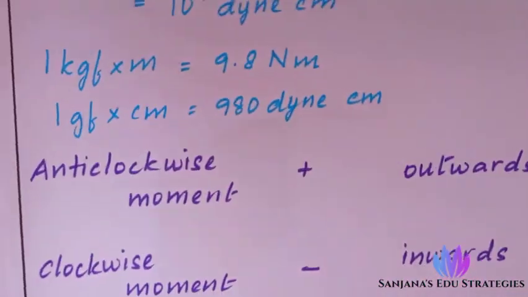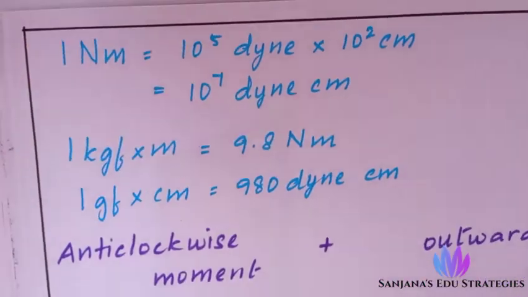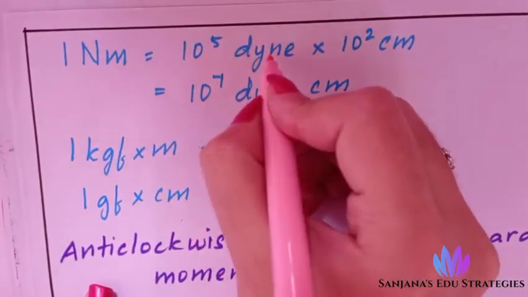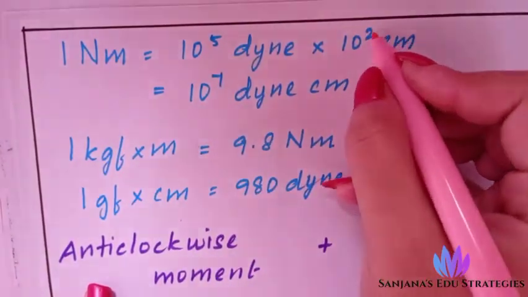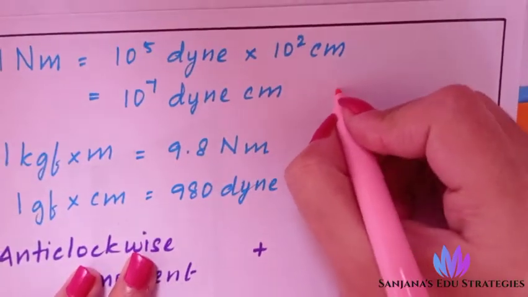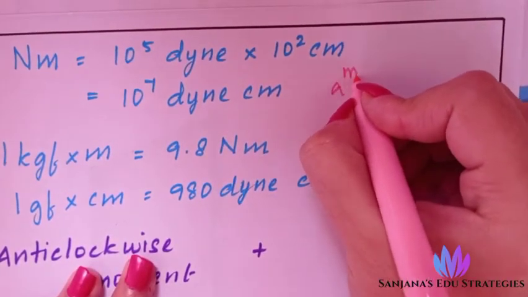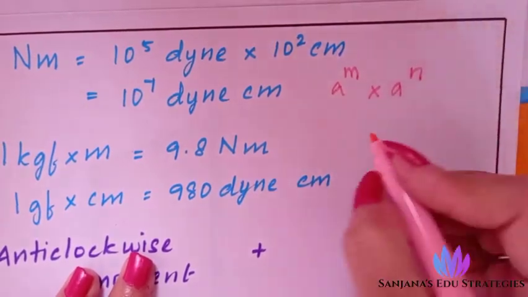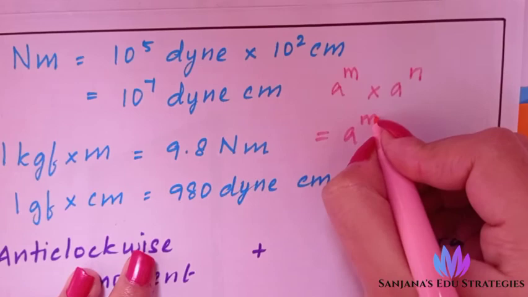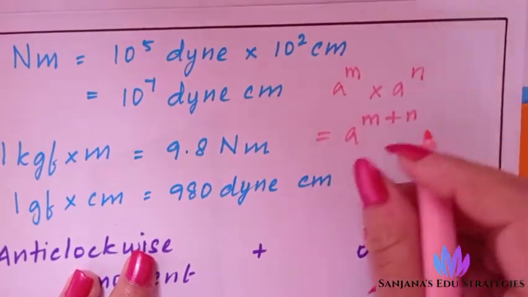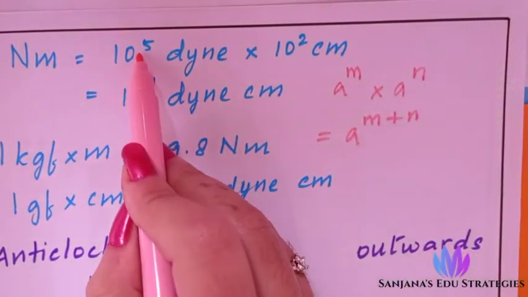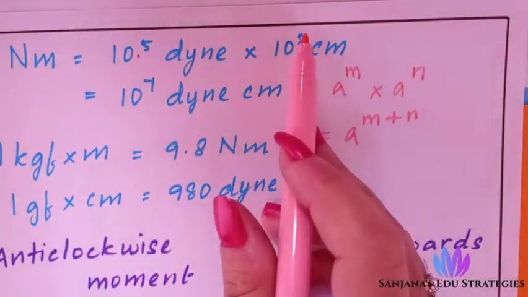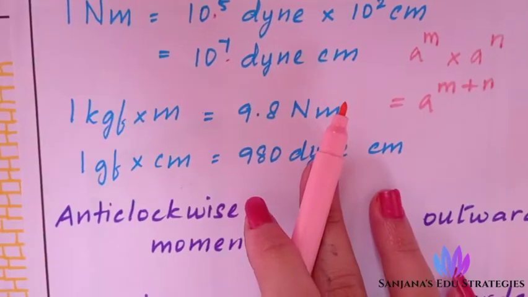Now listen to this. 1 Newton meter you can write as 10 power 5 dyne into 10 power 2 centimeter. You know the exponential law: a power m into a power n gives a power m plus n, so you add both. 10 power 5 into 10 power 2 is 10 power 5 plus 2, which is 10 power 7 dyne centimeter.